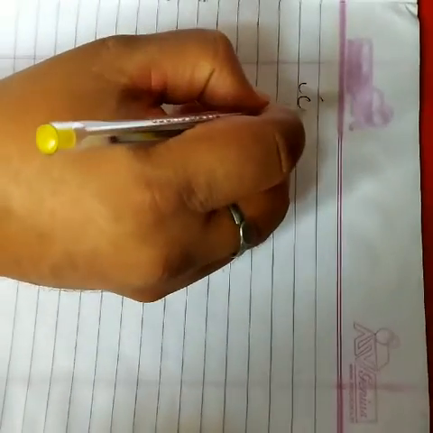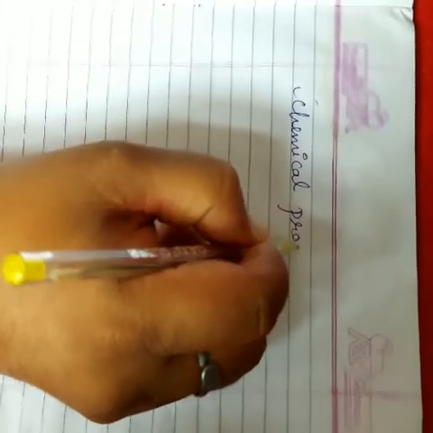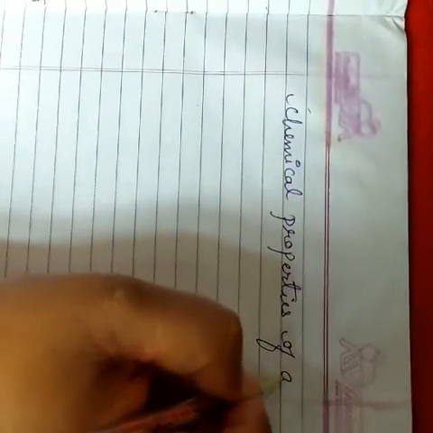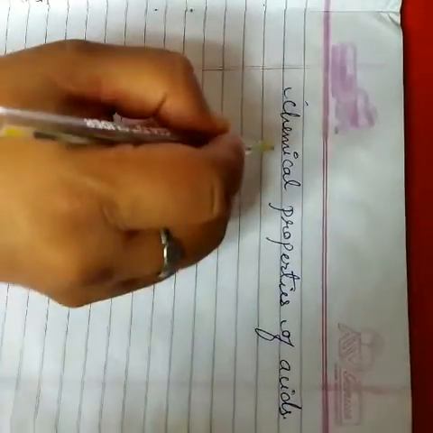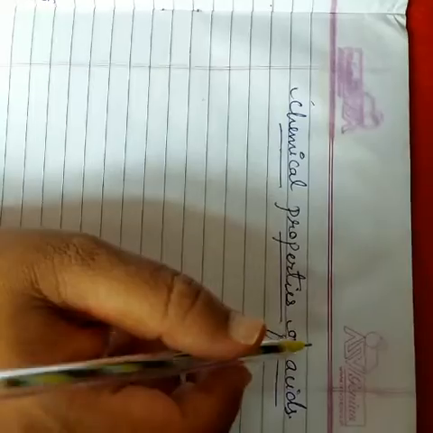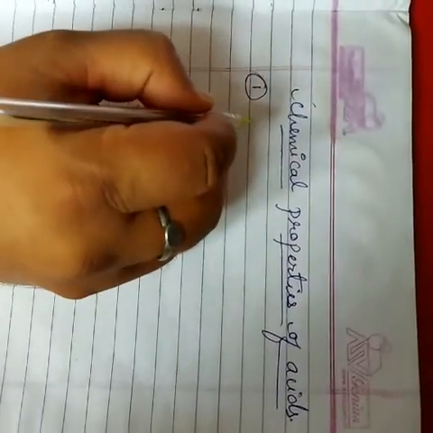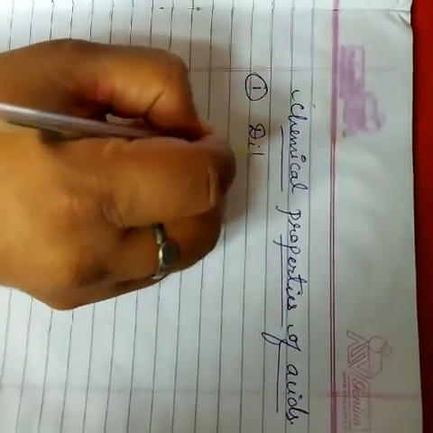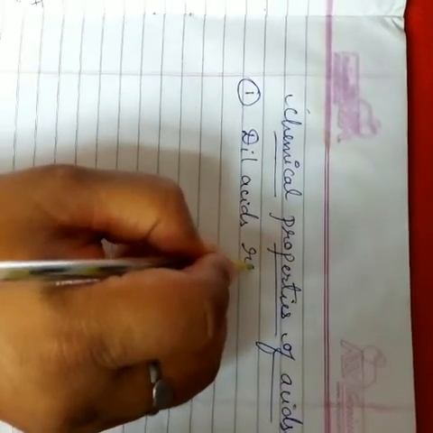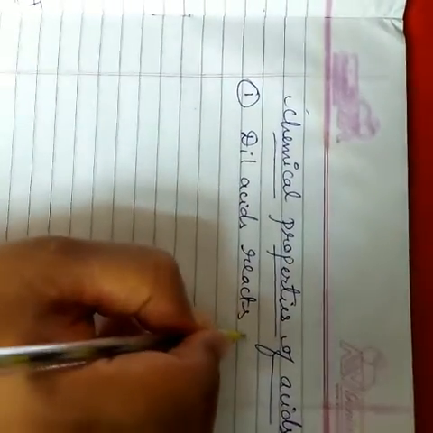Next the topic is chemical properties of acids. First, what are the chemical properties of acids? The first point is about dilute acids reacting with metals.